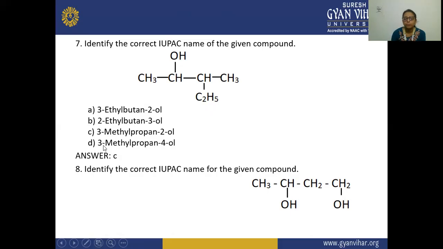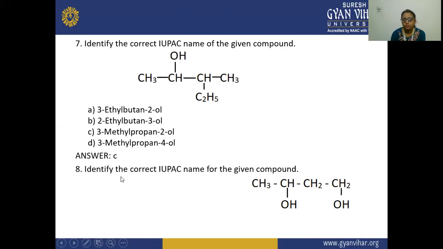So its name is 3-methyl propan-2-ol. On the second position, the -ol is present, meaning the hydroxyl group is present. So 1, 2, 3, and 4. Here on the third position, a methyl group is present. So this is your 3-methyl propan-2-ol.